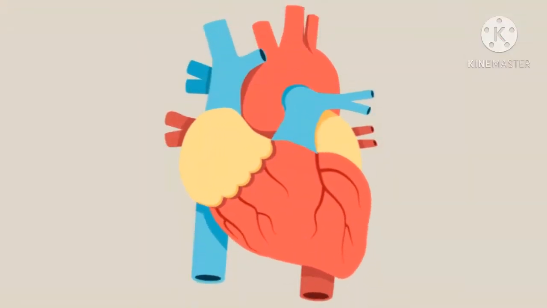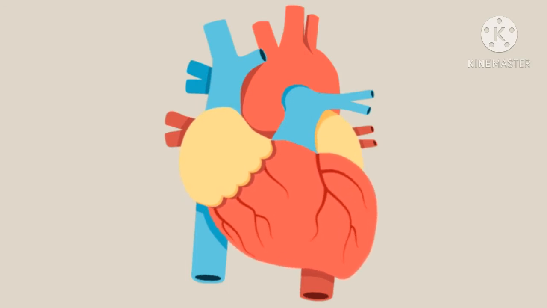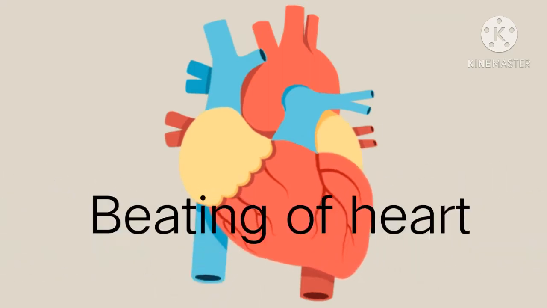The human heart is a muscular organ. It is made up of involuntary cardiac muscles. Involuntary means the muscles which are not under our control, they work independently by themselves. They contract and relax with a definite rhythm. This is called the beating of the heart.